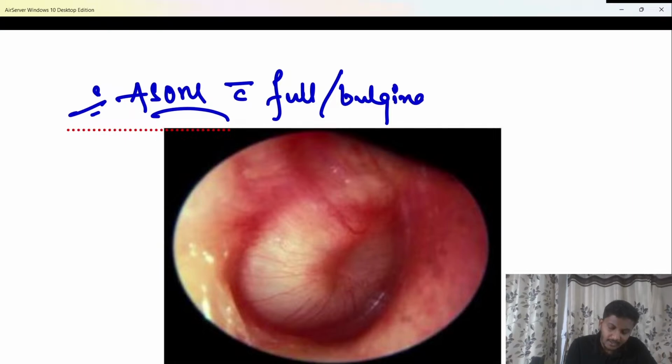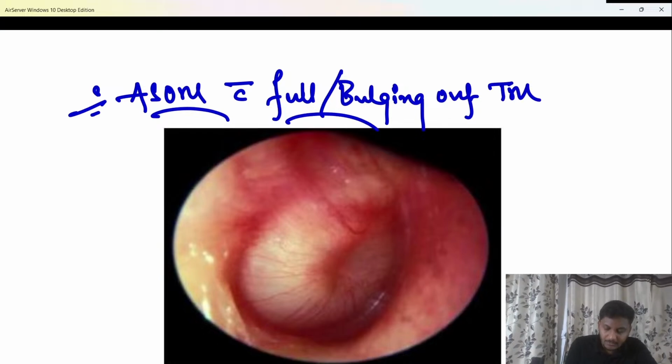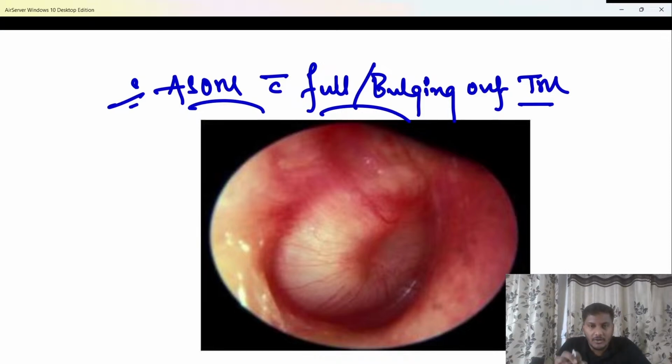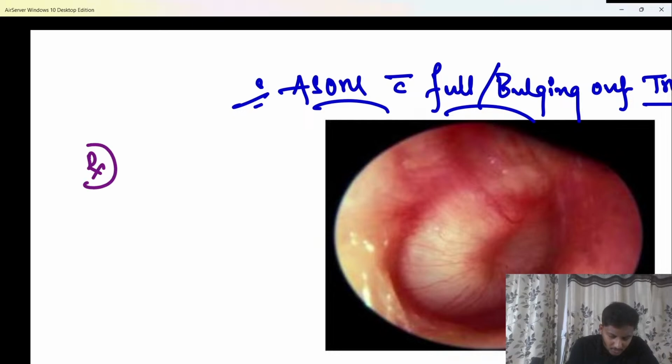Cartwheel appearance is visible, that's fine. But apart from that, what else am I going to see? A full or a bulging out tympanic membrane. And this is important. Why? Because if they give you a case of ASOM like this, where the tympanic membrane appears full or bulging out, when there is a lot of pus inside the middle ear almost pushing the tympanic membrane forward, there is a very high risk of rupture of the tympanic membrane. It can rupture at any point of time. So it's better that you make an incision on the tympanic membrane and drain all the pus collected inside. So if the treatment is asked in this condition, what is your answer now?